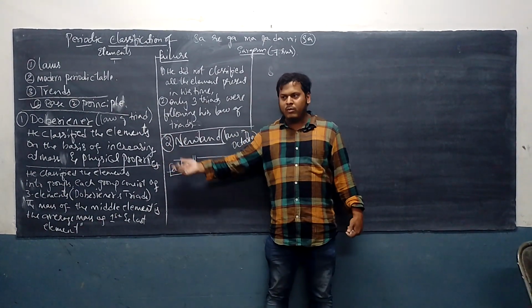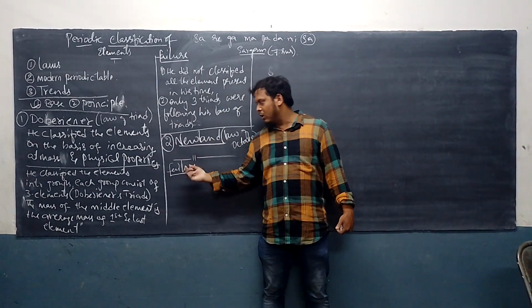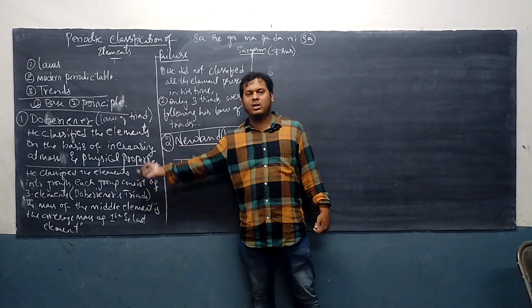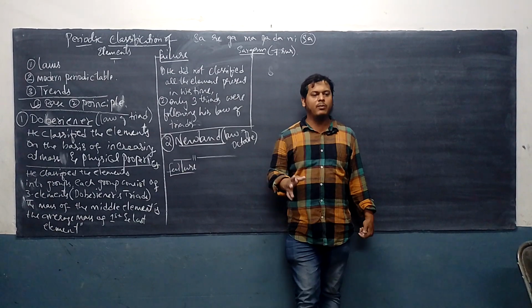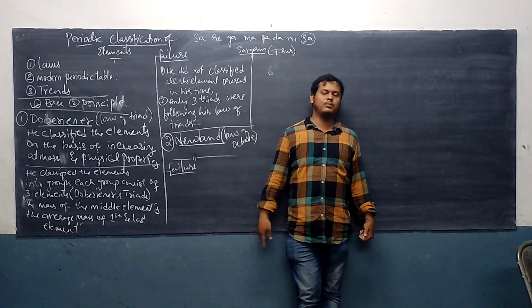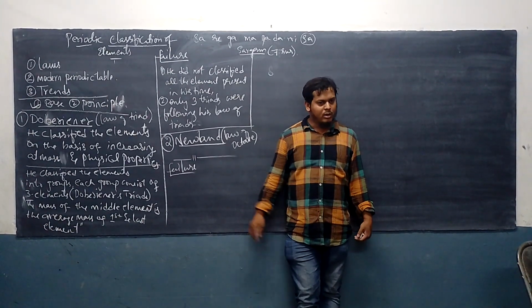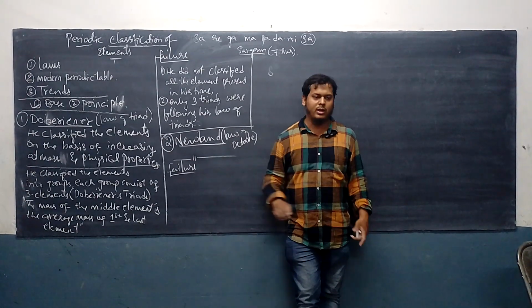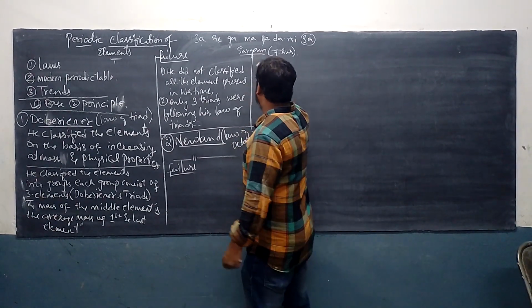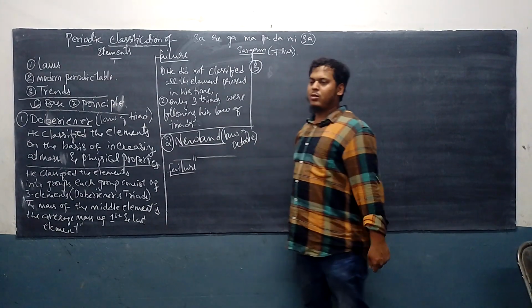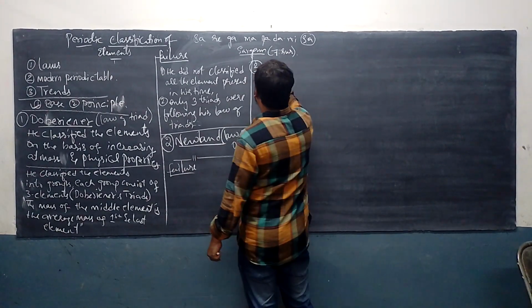Second thing: the law he made, elements up to calcium were following his law. After calcium the elements were not following his law. Are you getting it? These are the two failures of Newland. Next, the third person comes. Who is the third person?